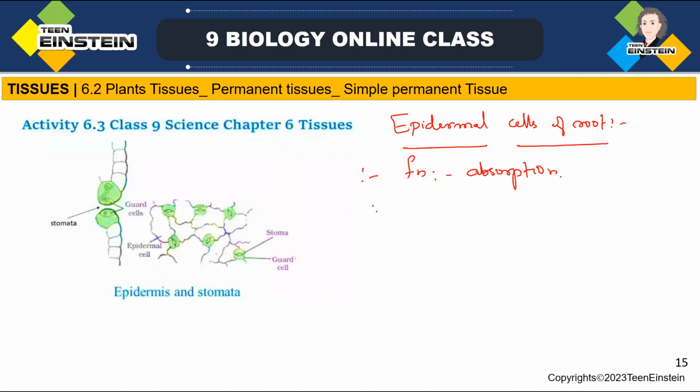Here, on the epidermal cells of root, you can see root hairs. They have long hair like structures which are called root hairs. And what is the role of these root hairs? Many hair like structures are there, which increase the absorption surface area, so the surface area for total absorption is increased.